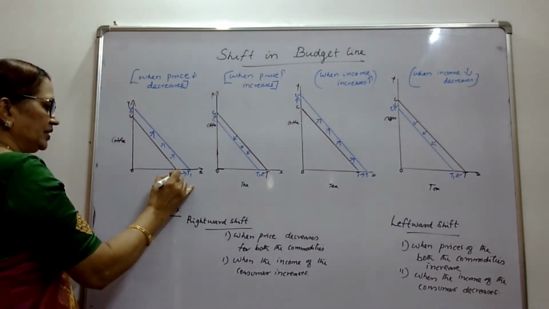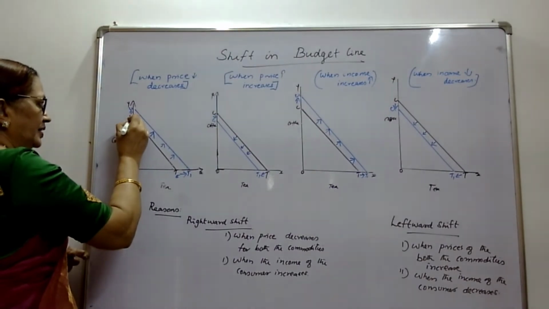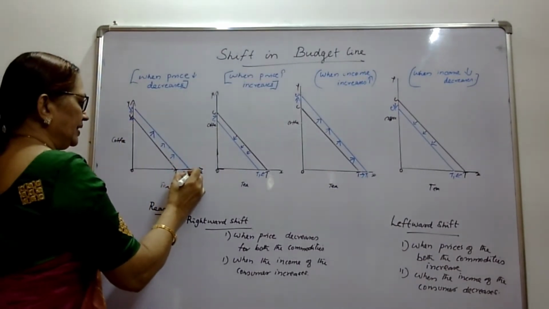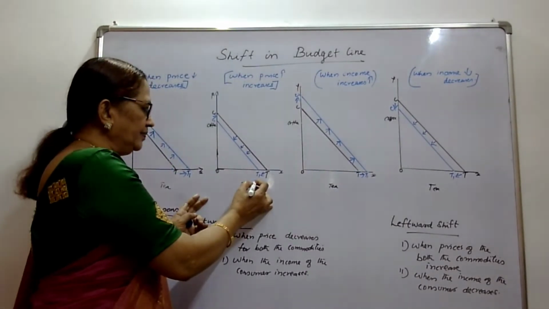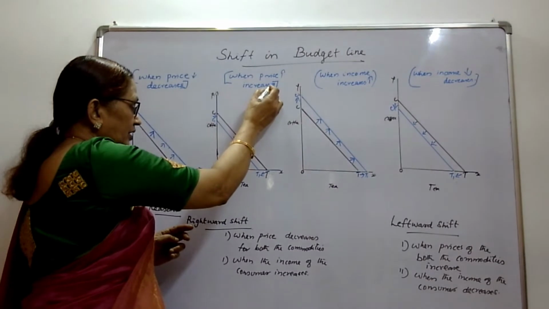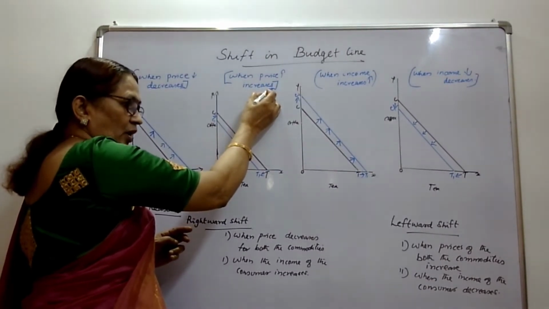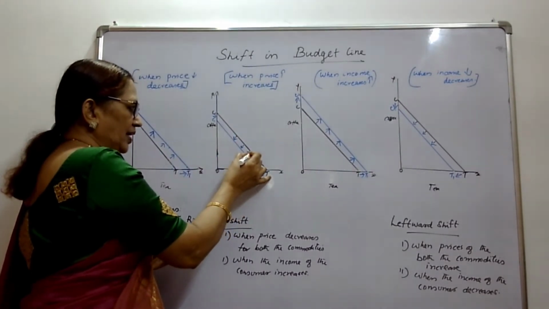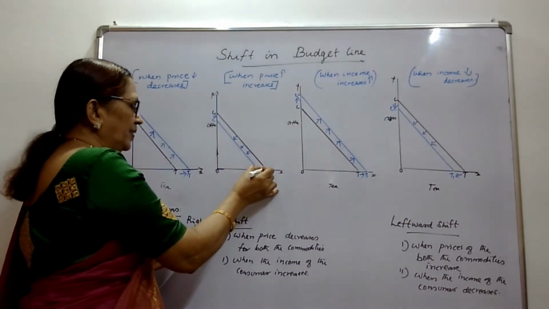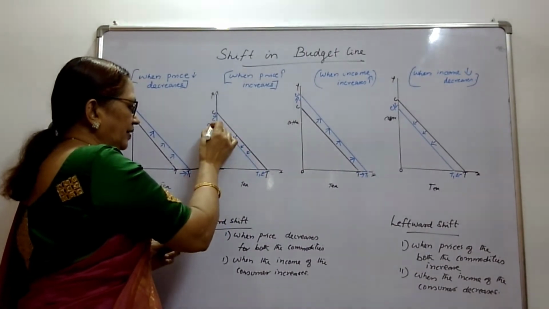Maybe he was consuming the quantity 5 and 10. Now he can increase it to 6, 12. See the next diagram. Here prices of both the commodities increase. Income remaining constant, the consumer can afford only less of both the commodities. The original budget line CT shifts leftward to C1, T1.